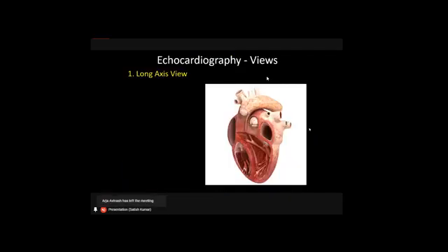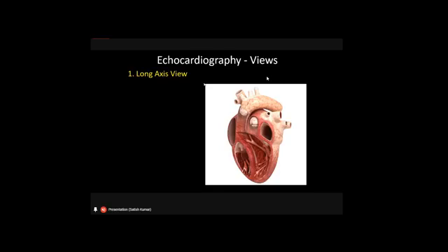And coming to the echocardiographic views, what does it actually mean, the long axis view? There are long axis views and short axis views. What is this view, and what is actually happening when the ultrasonographic waves travel through the heart? For a practical application, if you feel that this is a heart, we are putting a probe here. This is in the thoracic cavity, so we are putting it at the intercostal space. And this is the transducer.